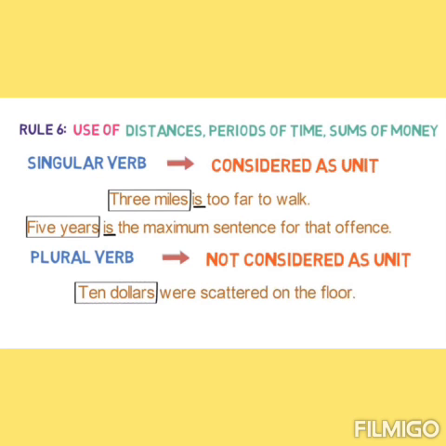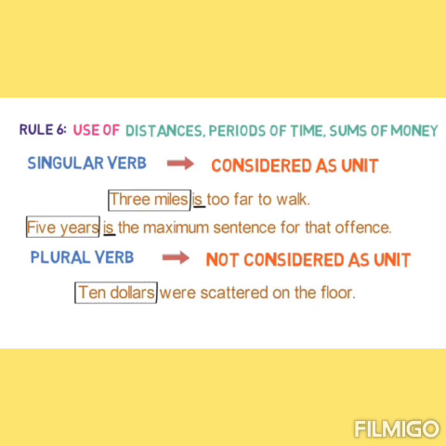Next rule, whenever in a sentence we are using distances, periods of time or sums of money and considering it as a unit, then the verb must be singular. For example, 3 miles is too far to walk. Here 3 miles is considered as a unit. We are talking about a distance. So the verb is in singular form.